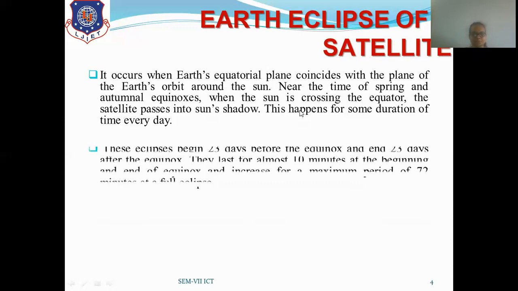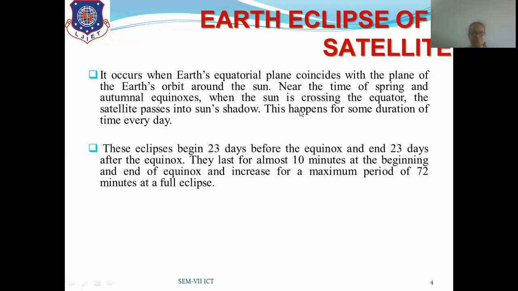These eclipses begin 23 days before the equinox and end 23 days after the equinox. They last for 10 minutes at the beginning, and the maximum period of full eclipse at the equinox is 72 minutes.